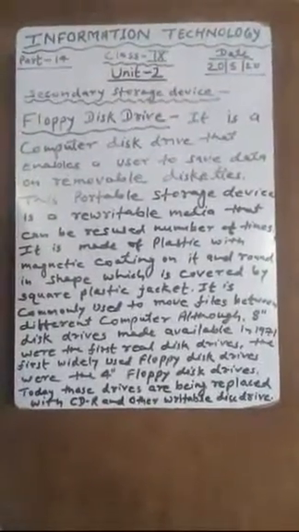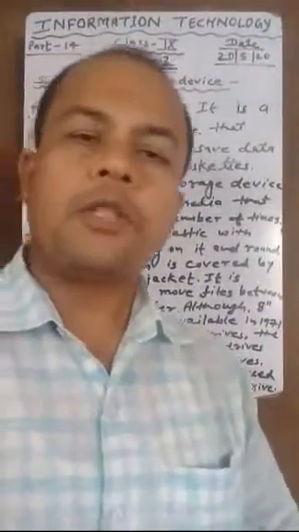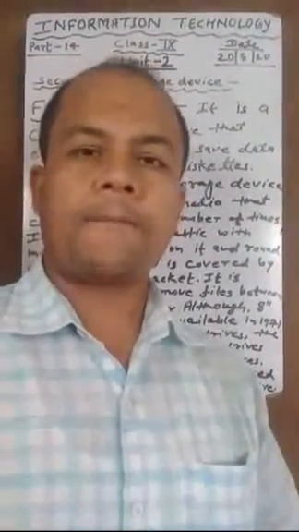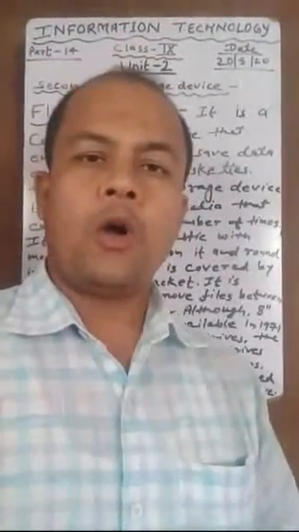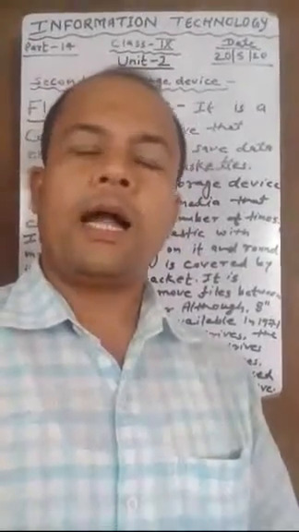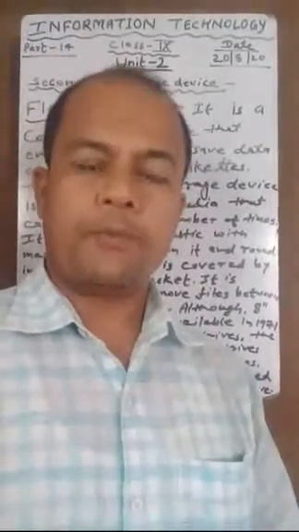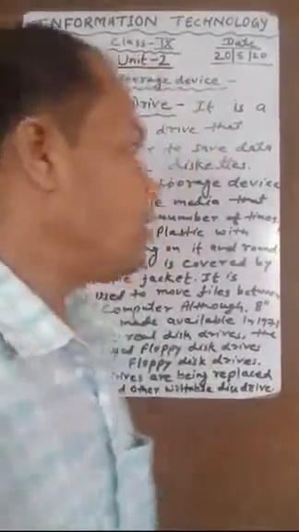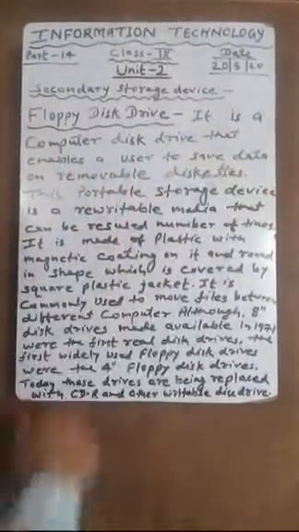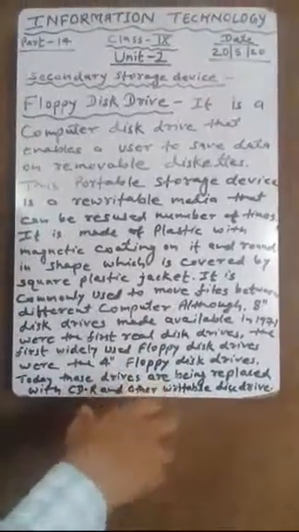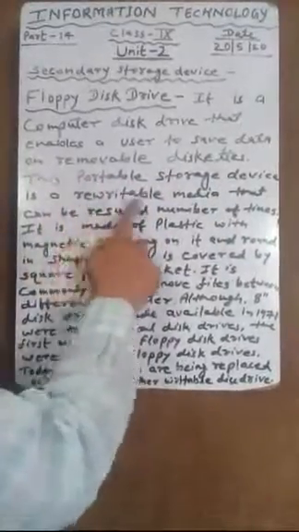Now, dear student, a floppy disk is a storing device. With the help of a floppy disk, we can transfer our files and data from one computer to another computer. It is a computer disk drive that enables the user to save data. We can save data. This portable storage device is rewritable.